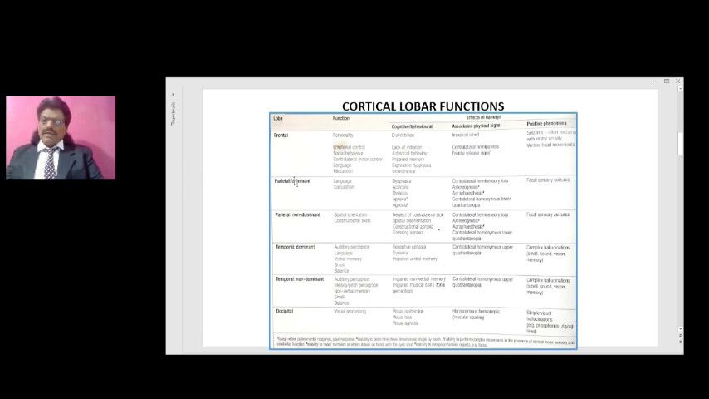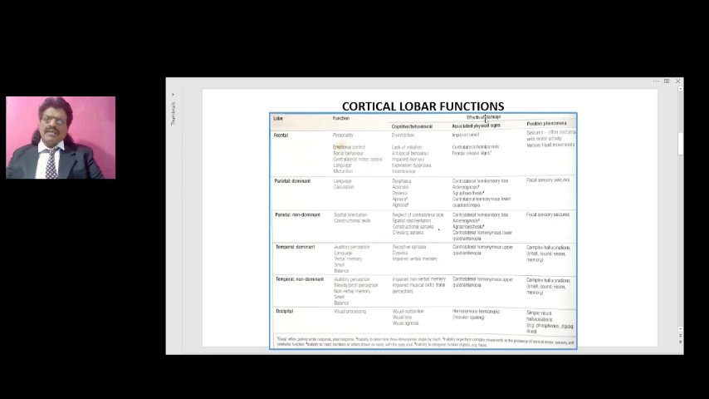Now we'll talk of the parietal lobe. Parietal lobe, that means dominant. That means we are talking about the left side, that is the language area, left cortex. As I said, the language area is seen in the perisylvian area on the left side. So language is a function of the parietal lobe. Then we have the angular gyrus, which is present in the parietal lobe. Its function is calculation. So the important functions of the parietal lobe, on the dominant side, are language and calculation.